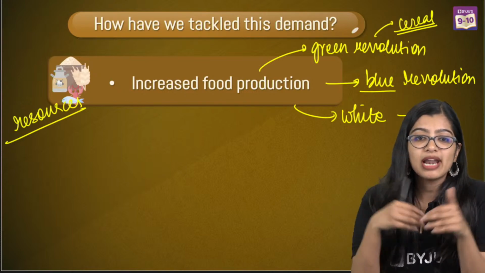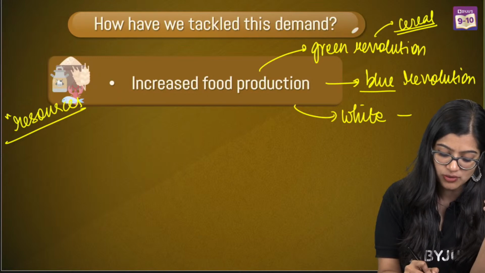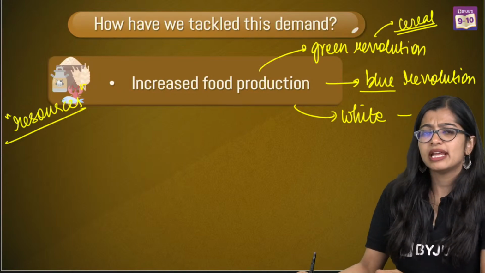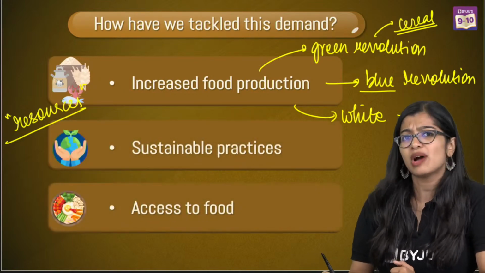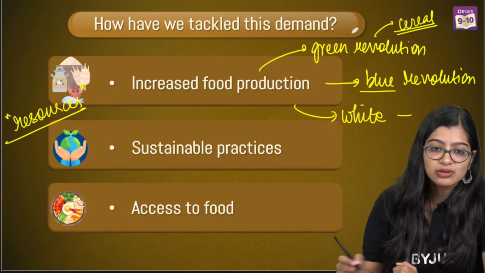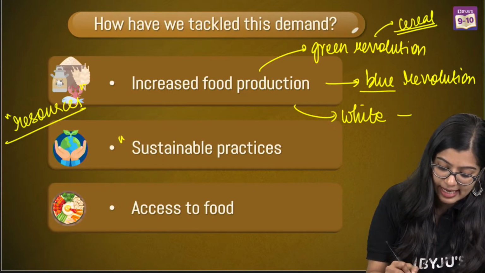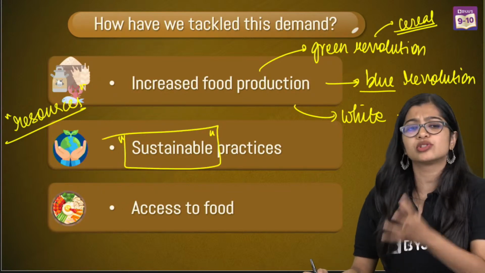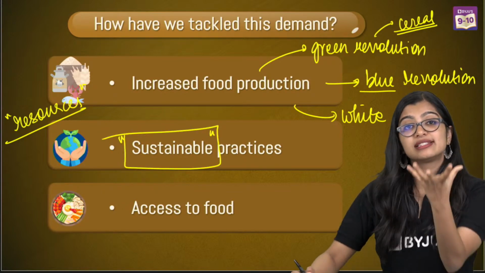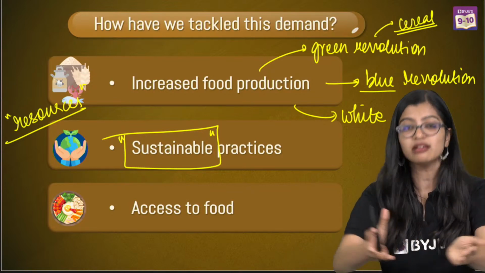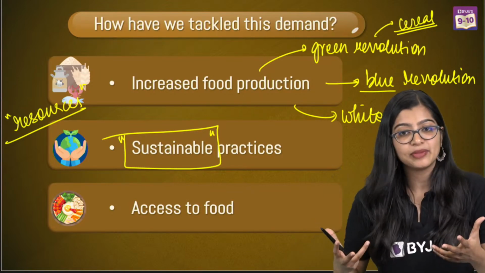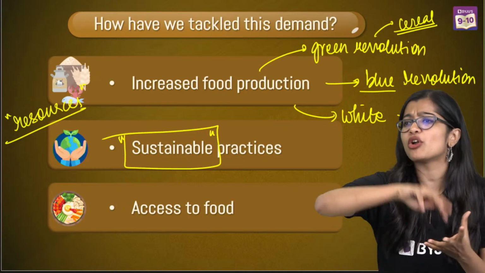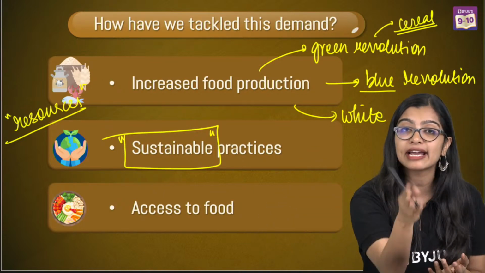So because we were overusing all of this, they decided that we also need to have sustainable practices. Now, this term sustainable is very, very important, because sustainability in the future holds a lot of value. Sustainable is when you are using all the resources wisely. You are not over exploiting anything, you are not causing any pollution, but you are being wise about it.